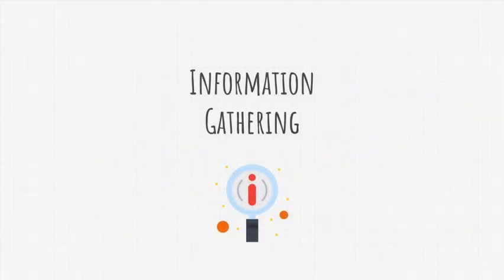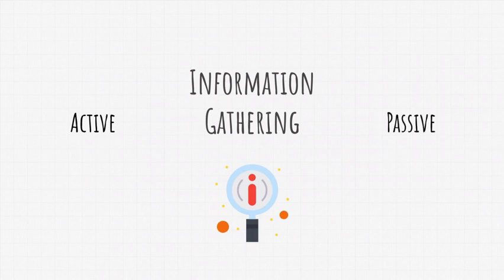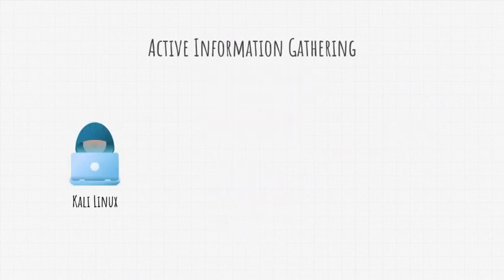Welcome back. It is time we learn in detail what information gathering is and how we can perform it. We already know that information gathering is the first step in penetration testing, and it is the act of gathering data about our target. It can be any type of data that we might find useful for the future attack, and if you remember, there are two types of information gathering. We have active information gathering and passive information gathering. We talked briefly about them, but now it is time to fully explain what both of them are. So let's start with active information gathering.